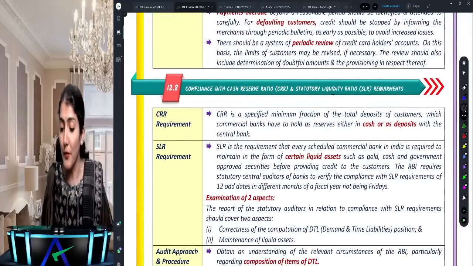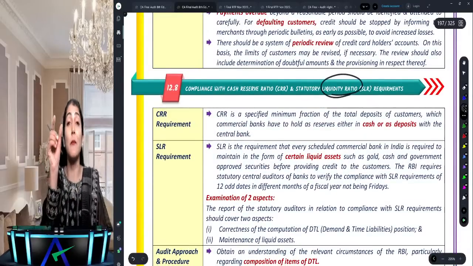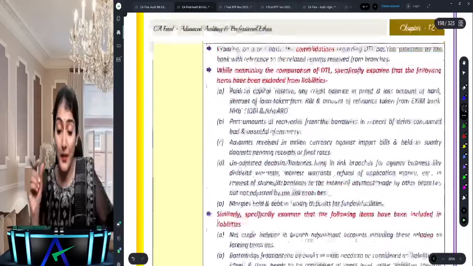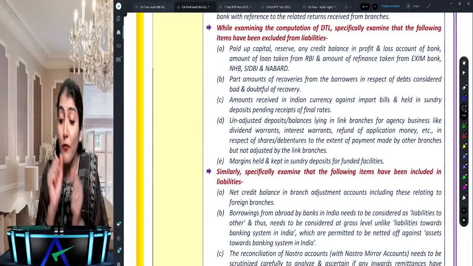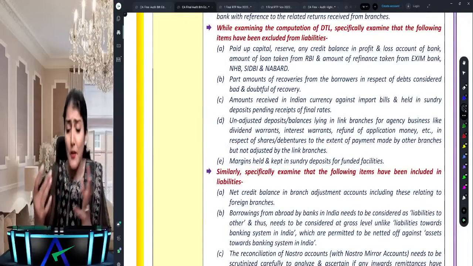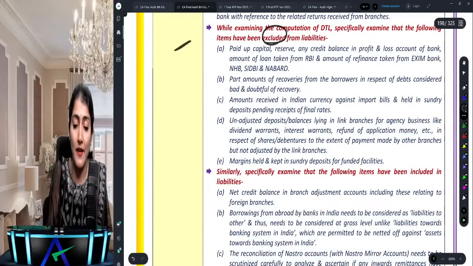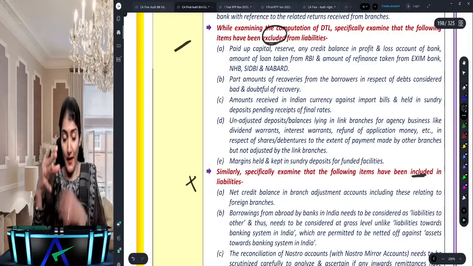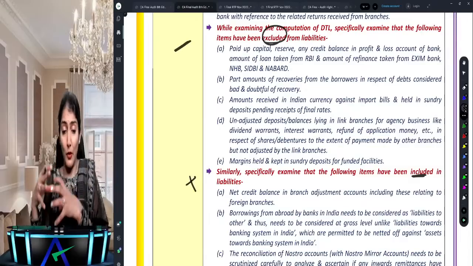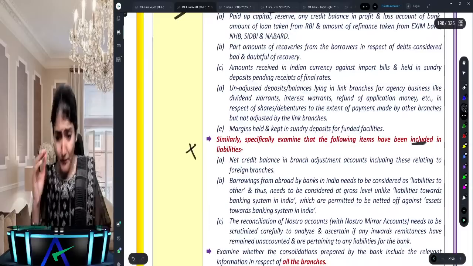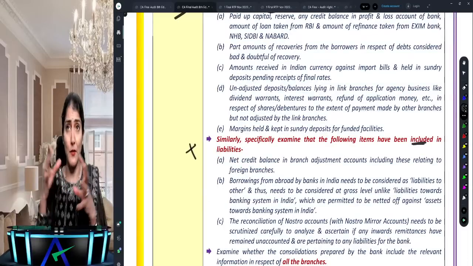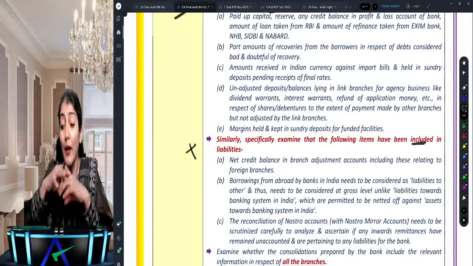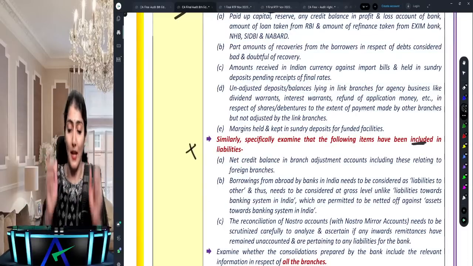While doing computation of the demand and time liabilities for calculating the statutory liquidity ratio, which of the following is to be excluded, included from the liability? So these are to be excluded and these are to be included in the liability. So they ask an MCQ: which of the following is not to be included in the liability? Listen to my question.